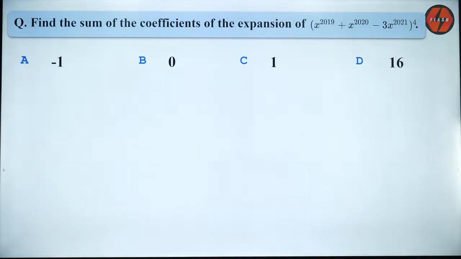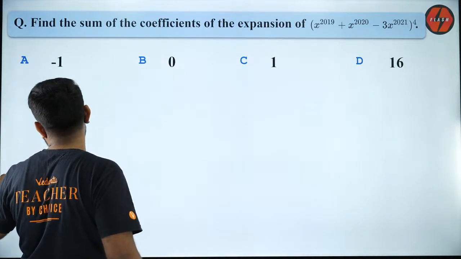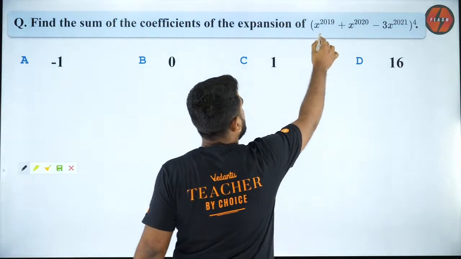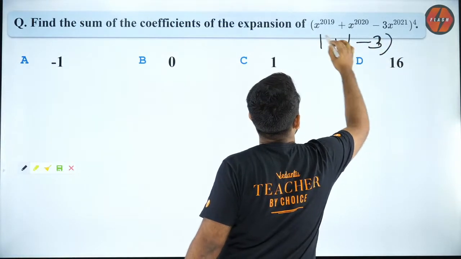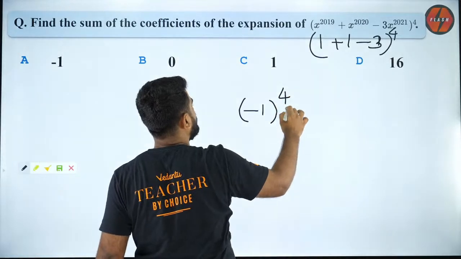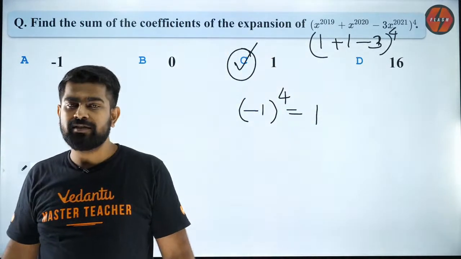Very good, Kirito. Whenever the sum of coefficients is asked, just substitute x equal to 1. Because when you put x equal to 1, whatever you get is nothing but the sum of coefficients. So I'll put 1 plus 1 minus 3, whole power 4. So 1 plus 1 minus 3 is minus 1, whole power 4, which is equal to 1. So that is why option C is correct. That is the way you do it.